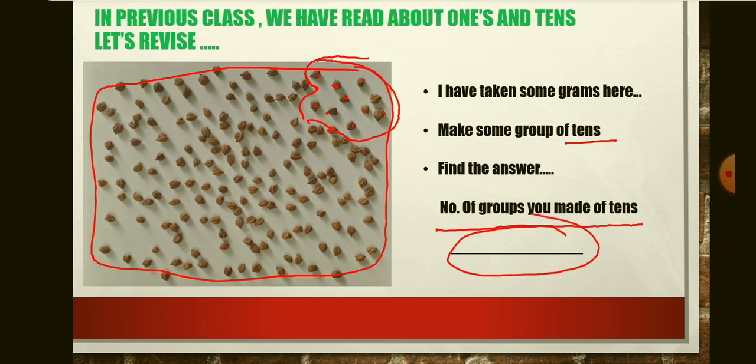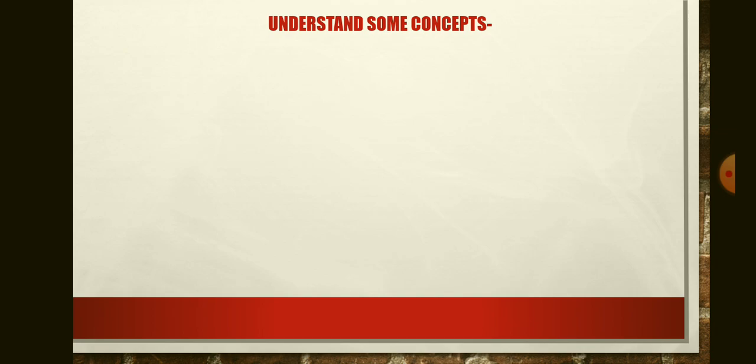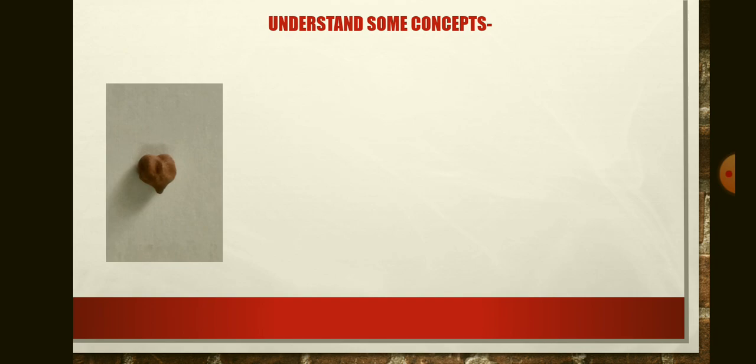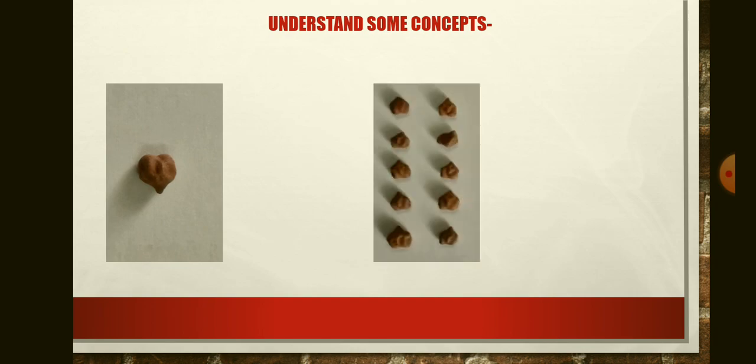Okay. After that, understand some concepts also, after understanding ones and tens, which you have discussed in your previous class. See, one picture has been shown. In this picture, 1 gram is given. See next.